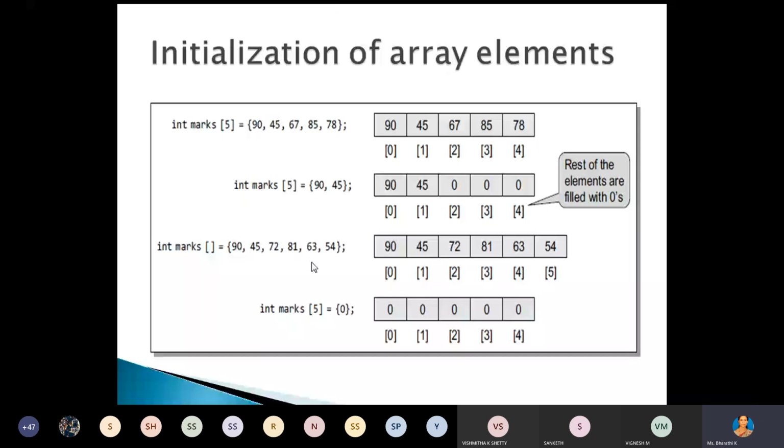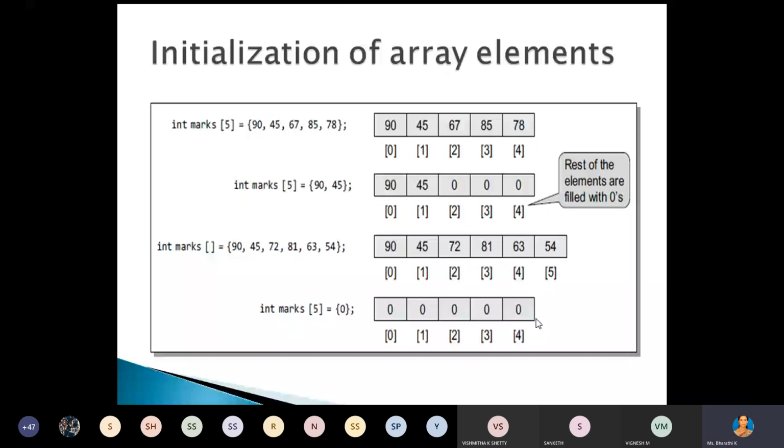In the last initialization, we have the array marks and size is 5, that is 5 memory locations are used for this particular array marks, but all the values of that array are 0. Here we have only one 0 inside the flower bracket, so it will consider all the values as 0. So these are the different methods we can initialize the arrays, right? Okay, next,